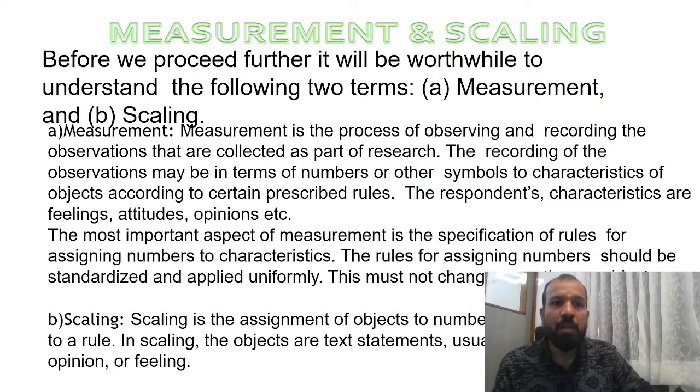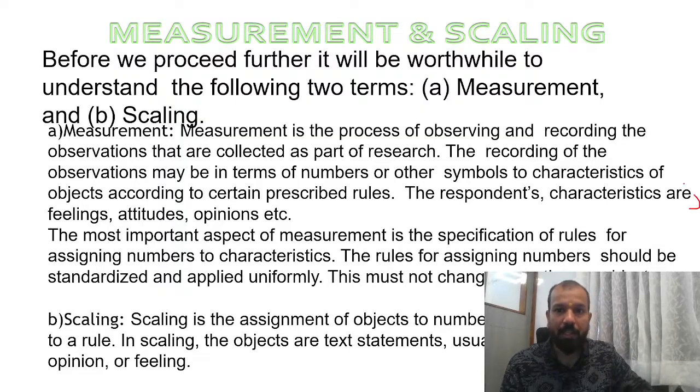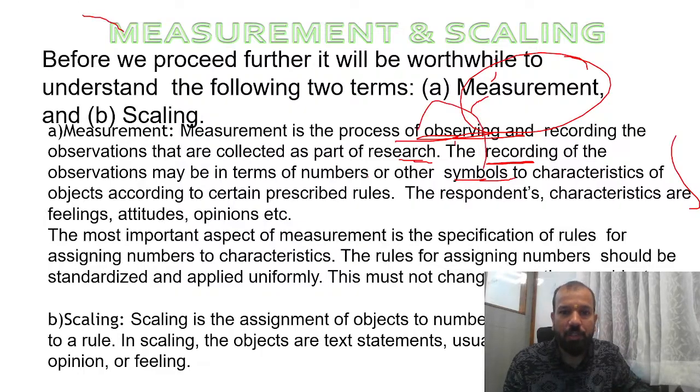Before we proceed further, it will be worthwhile to understand the following two terminologies: measurement and scaling. Measurement is the process of observing and recording the observations that are collected as a part of the research. The recording of the observation may be in terms of numbers or symbols to characteristics of objects according to certain prescribed rules.